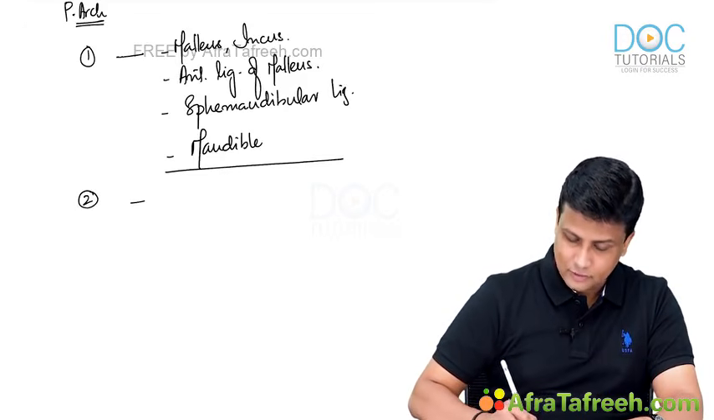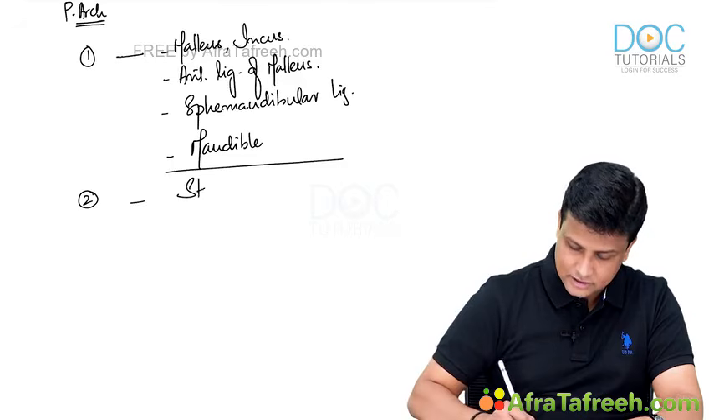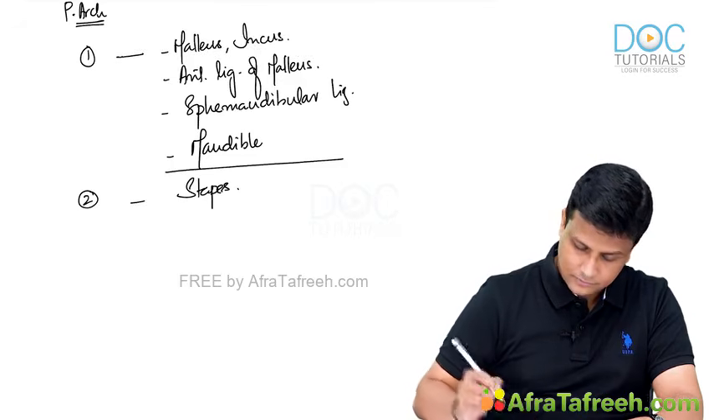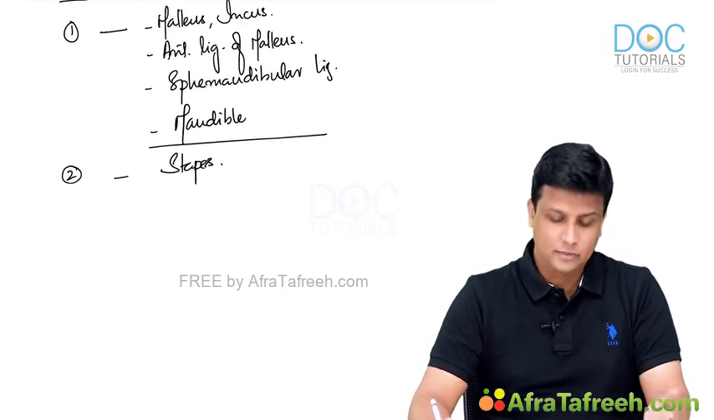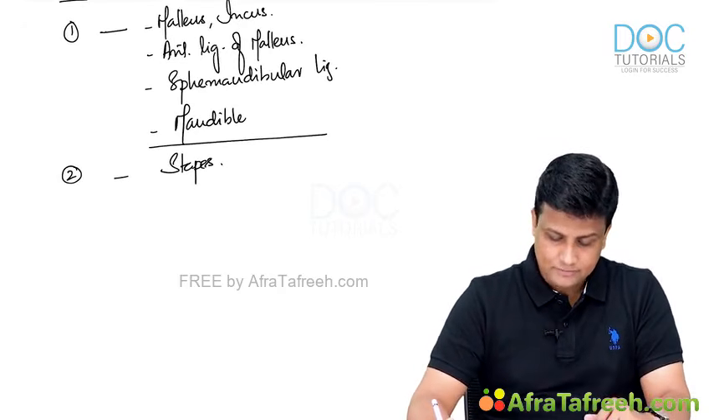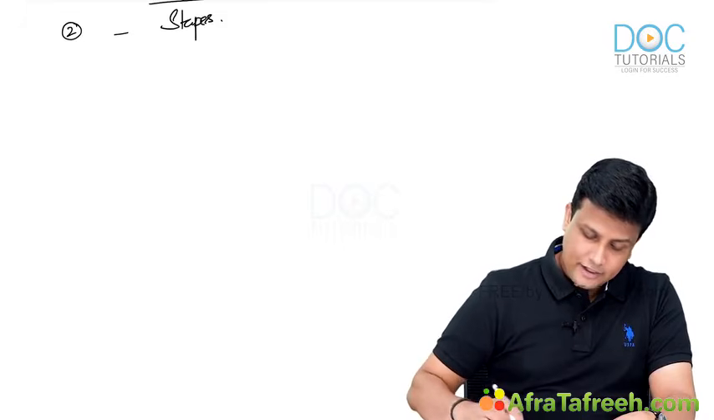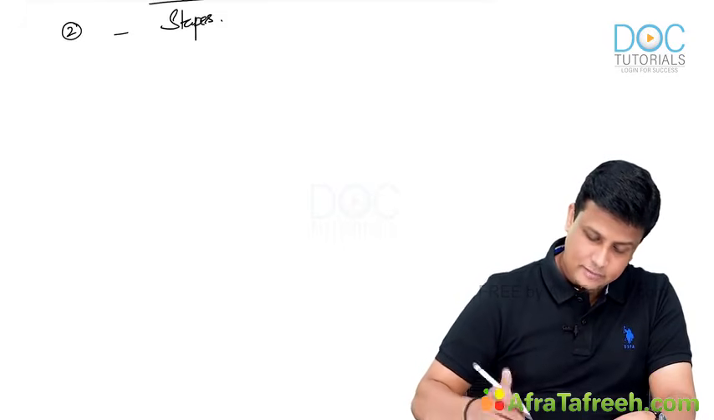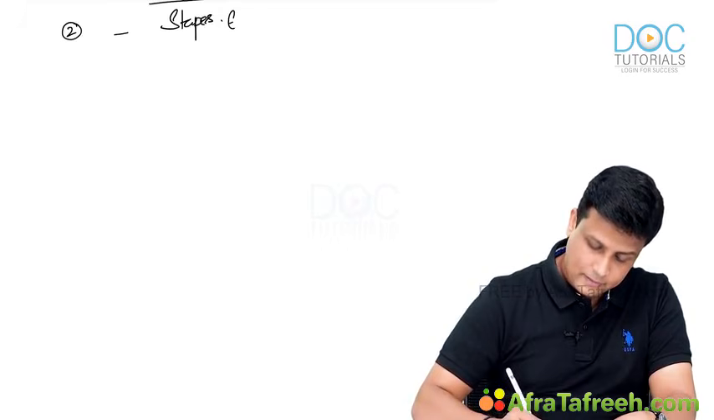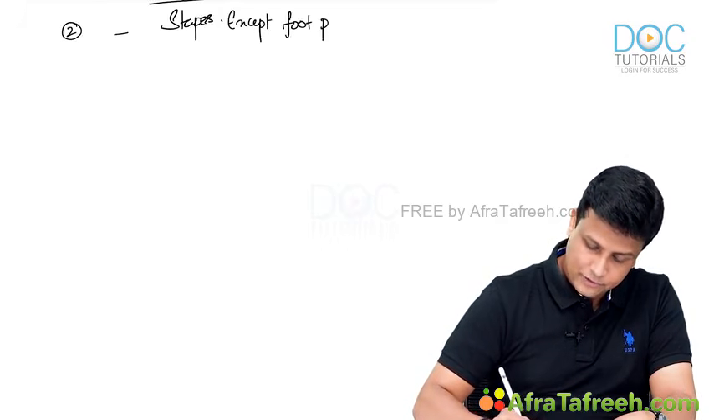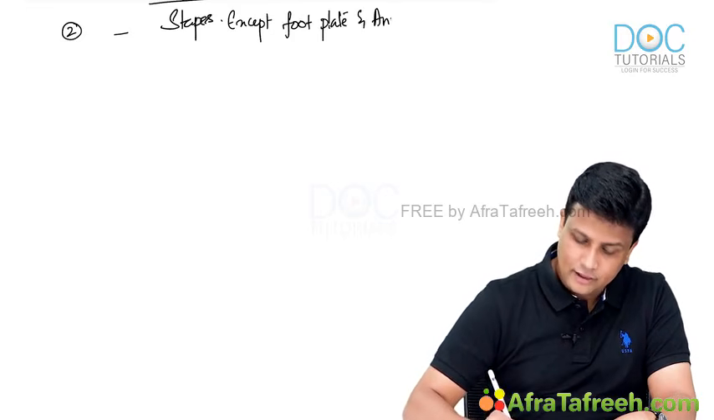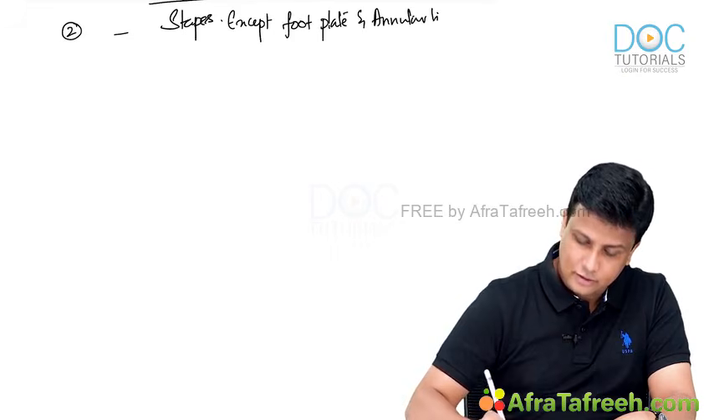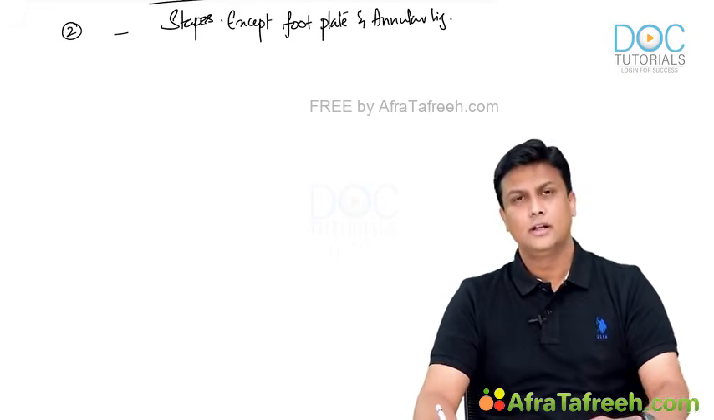And the second arch is the one which is going to form stapes. I told you the trick already, S for stapes and remember S for second arch. Now my dear friends, remember it is going to form the entire stapes except what? Except the footplate, and not only the footplate, the ligament around that, that is the annular ligament. These two are not derived from arch number 2.